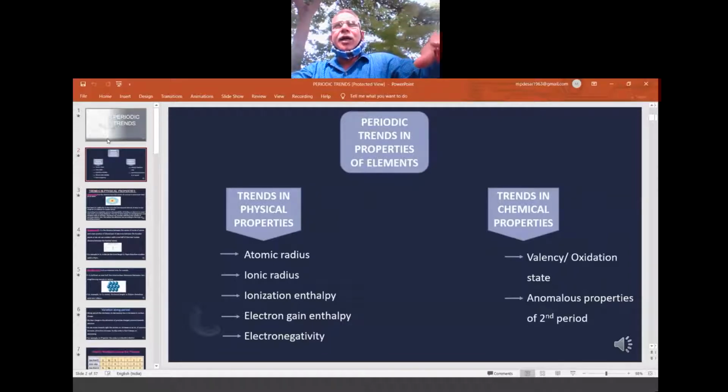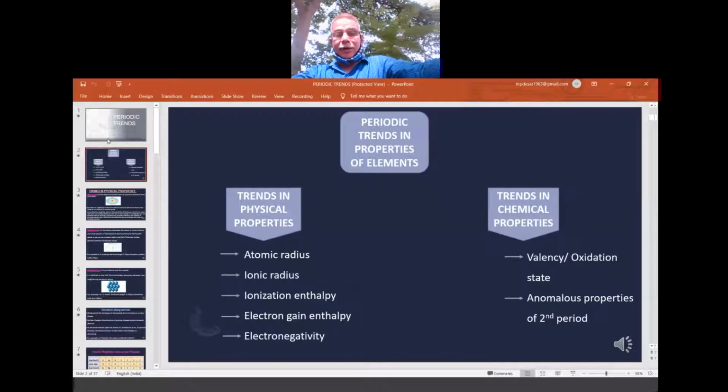At our own level, at home, on the spot, we carry out some minor test and explain the physical properties. So physical property is by outside appearance, chemical properties are by going deep inside the structure, and then only we understand its chemical behavior. Accordingly, today we have two trends: trends in physical properties and trends in chemical properties.